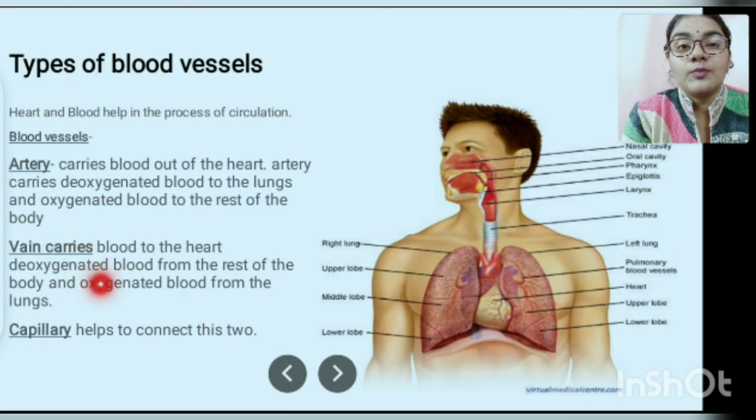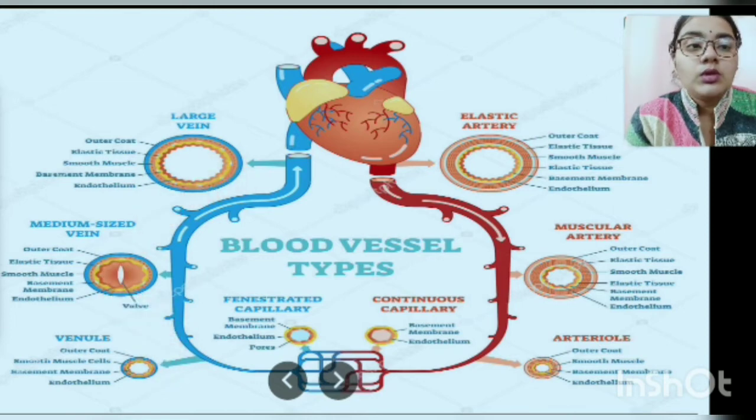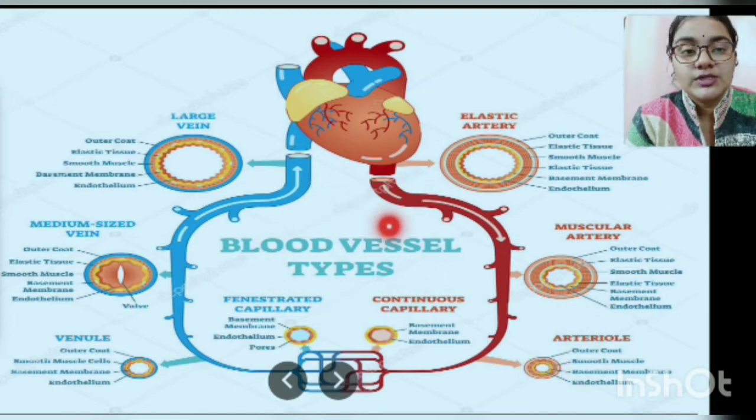Another important blood vessel is the vein. What is its function? The function of the vein is to carry blood to the heart, which is the deoxygenated blood from the rest of the body and oxygenated blood from the lungs. And capillaries basically connect the arteries and veins. So here you can see different blood vessel types: large vein, medium-sized vein, venule, elastic artery, muscular artery and arteriole. These different kinds of blood vessels help in the circulation process.